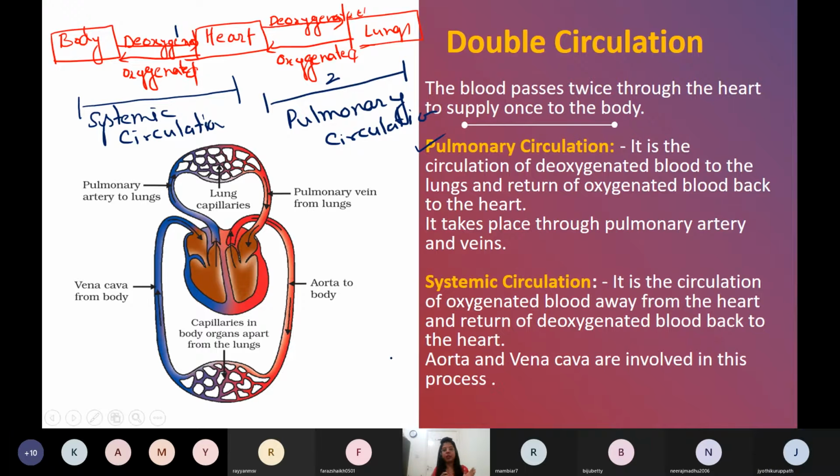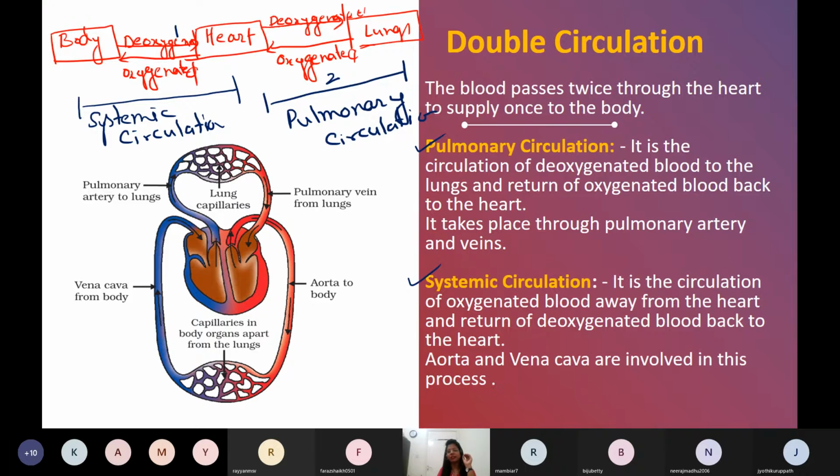Pulmonary means the heart to lungs and lungs to heart. So from heart to lungs, deoxygenated blood goes, and from lungs to heart, oxygenated. Now the word systemic you have to remember from the organ system. The blood related to the organ systems: from the heart, blood is going to the organ systems, and from the systems it is coming back to the heart. So that is systemic circulation.